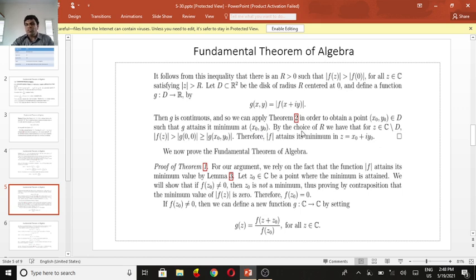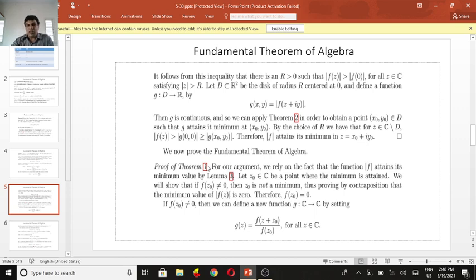By the choice of R, we have that for z belonging to C minus D, the absolute value of f of z is greater than the absolute value of g of 0, 0, which is greater than or equal to the absolute value of g of x_0, y_0. Therefore, the absolute value of f attains its minimum at z equal to x_0 plus i y_0.